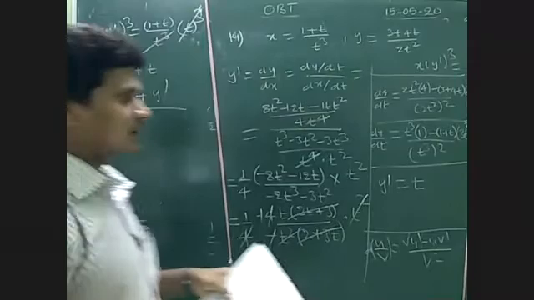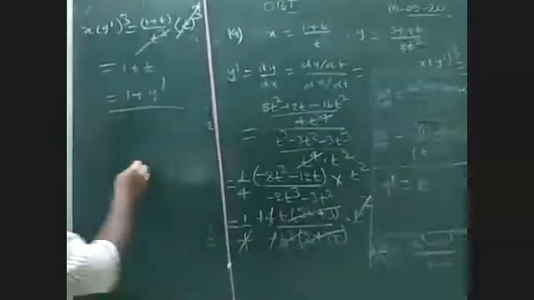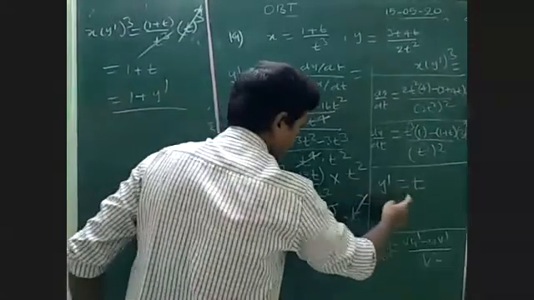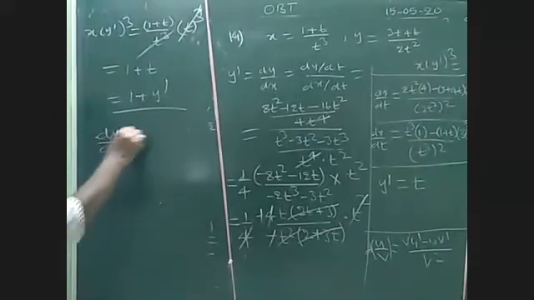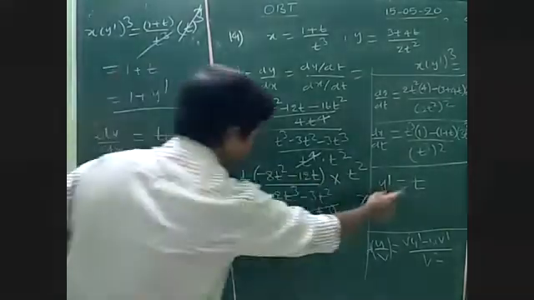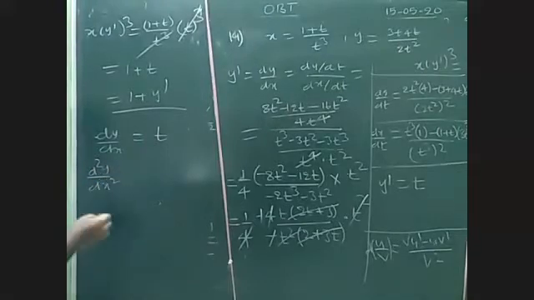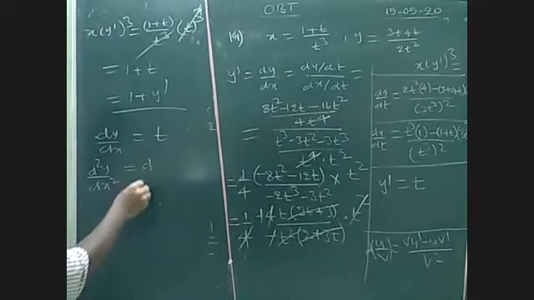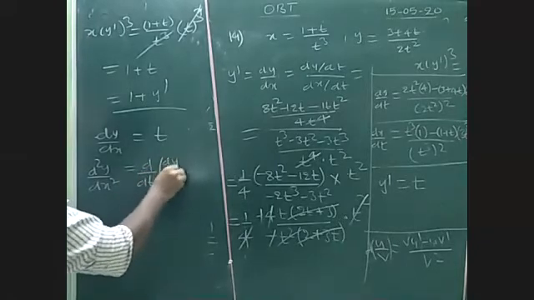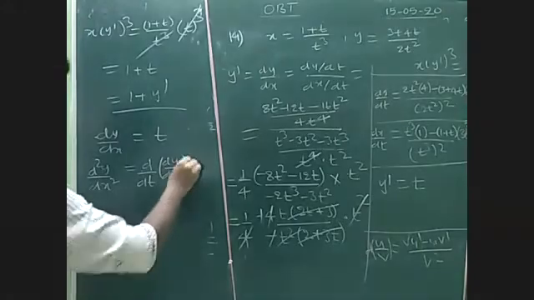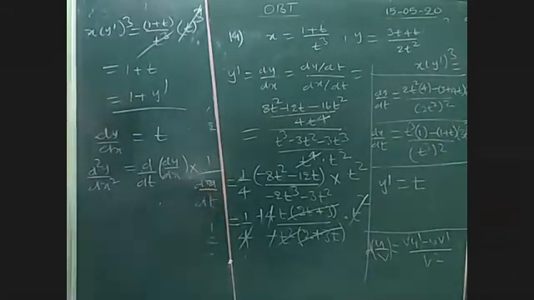See how to find the second derivative. I'll give an idea, you can try. It's very easy. So y dash, for example, this question is there. So y dash means dy by dx is what? From t. How to find d square y by dx square? This can be written as d by dt of dy by dx into 1 by dx by dt.